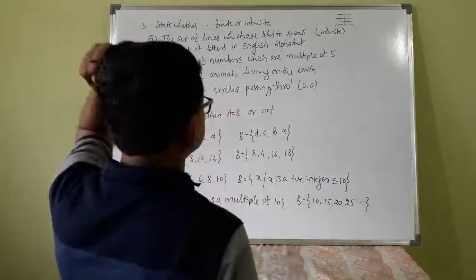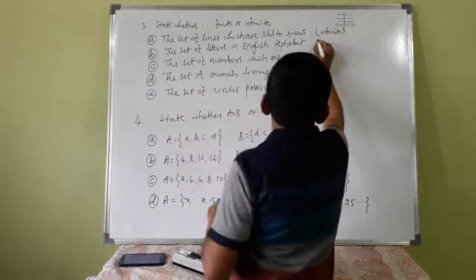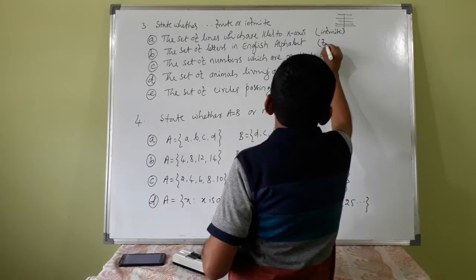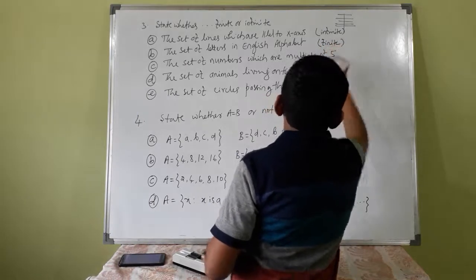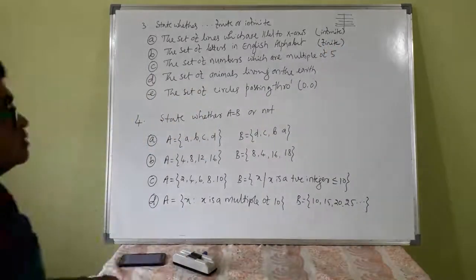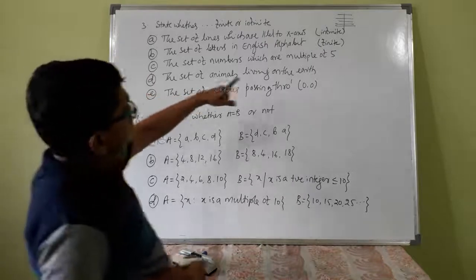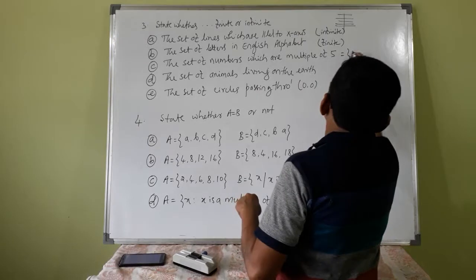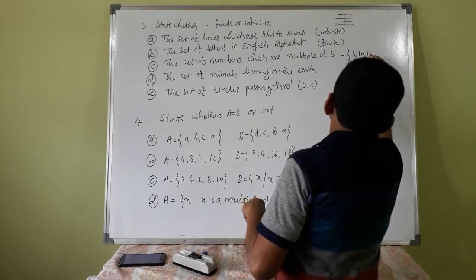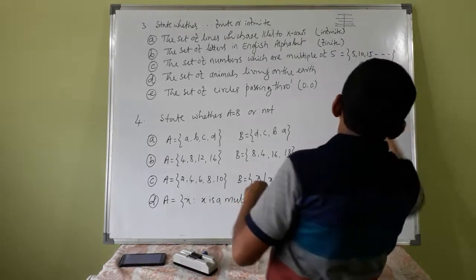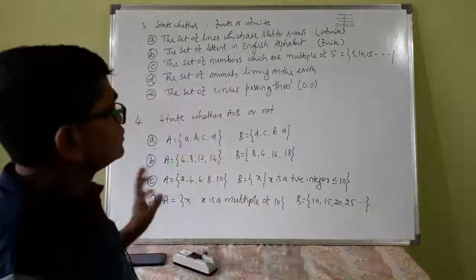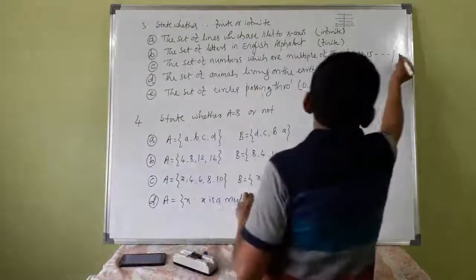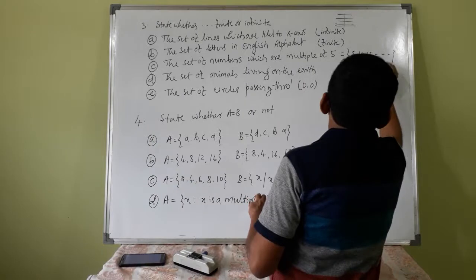The set of letters in the English alphabet. There are only how many? Finite. The set of numbers which are multiples of 5. This means 5, 10, 15, and so on. There is no end, so it is infinite.